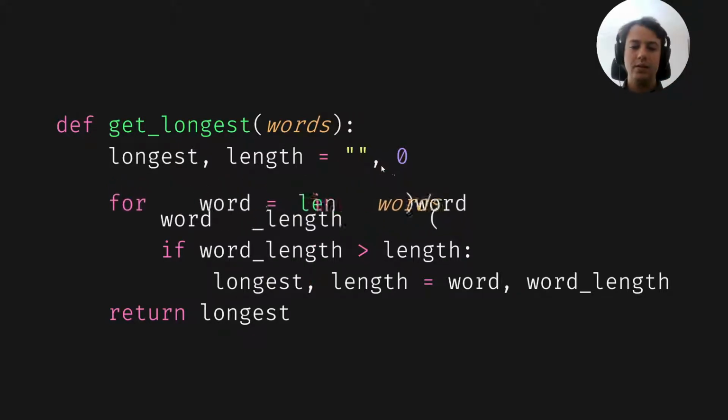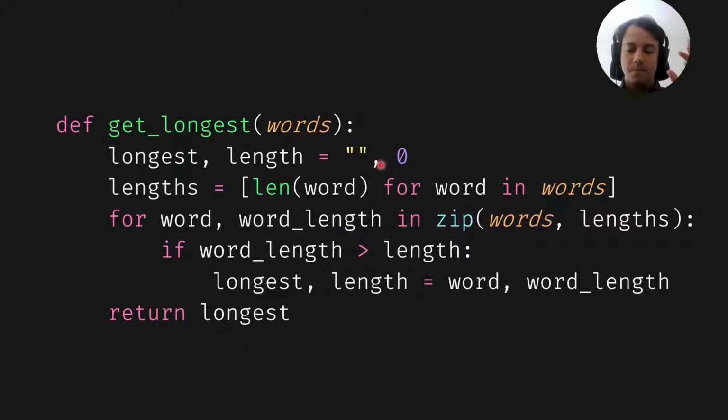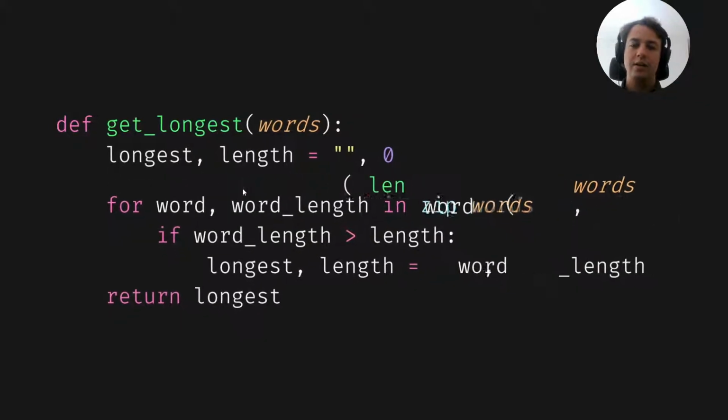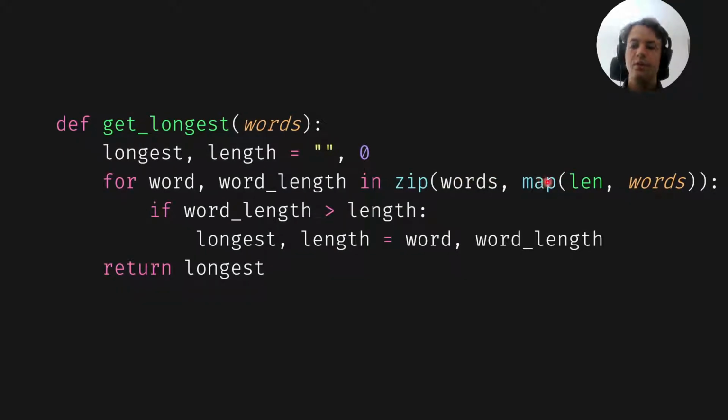And what we did next was try to simplify the body of the for loop. So the for loop is responsible for searching for the words. So let's just take care of the lengths first and then find the longest word. Let's focus on finding the longest word here, so let's compute the lengths first. But then this was a list, and we thought, well, maybe this might be taking up too much memory because we have to compute all of this up front. So instead, we use the map so that we will only compute the lengths on demand.